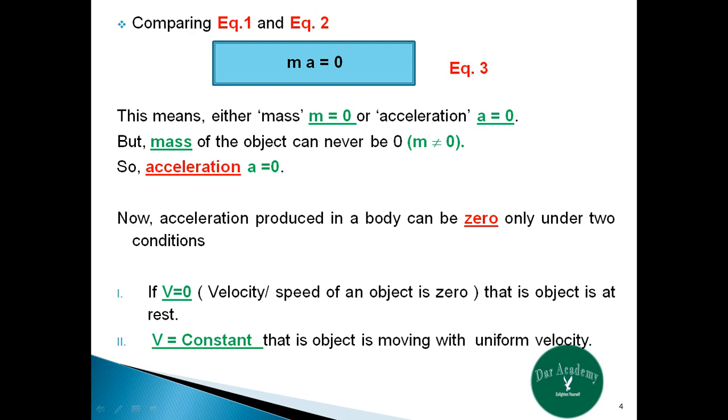Now, the acceleration produced in a body can be 0 under two conditions. If v is equal to 0, that is the speed of an object is 0, or we can say that the object is at rest. Or if v is equal to constant, that is the object is moving with a uniform velocity. So the body will continue to be at rest or in uniform motion under the condition of zero acceleration, which is a statement of the first law of motion. Hence we can say that the first law can be derived from the second law of motion.